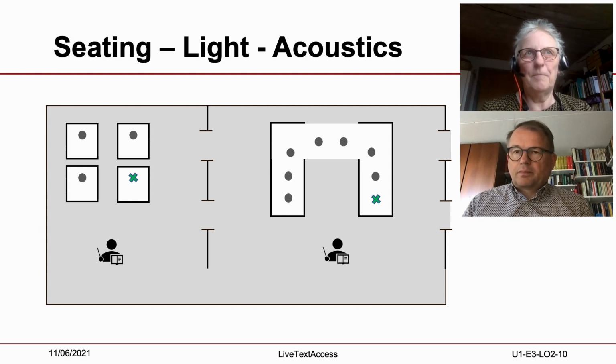There are different rules about acoustics from one country to another, but where I come from, we say that the reverberation must not be more than 0.6 seconds. And this is very important because it affects the microphones in our hearing aids and also in our assistive listening system.